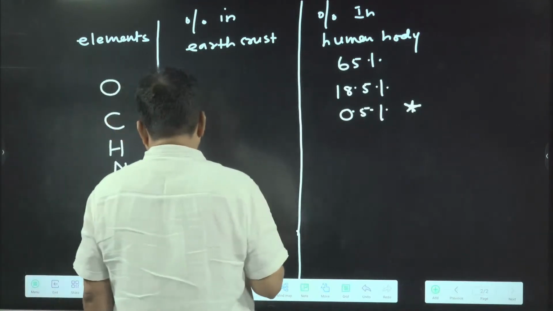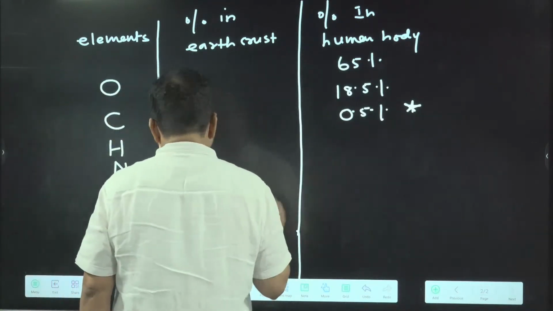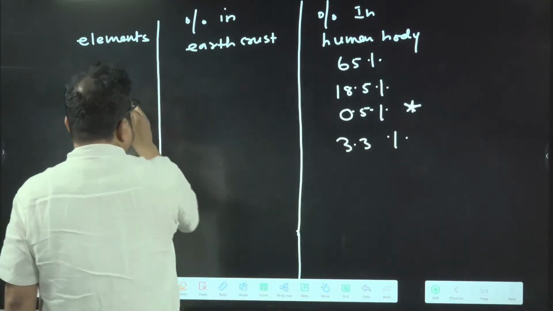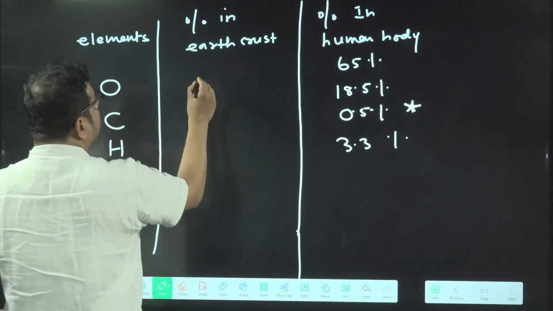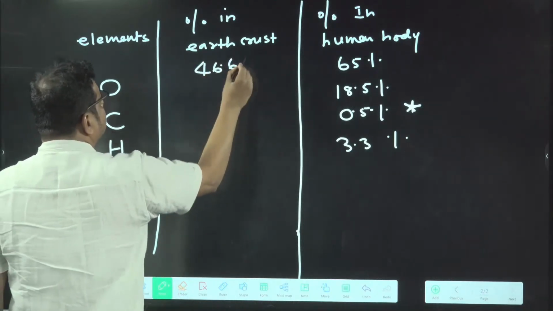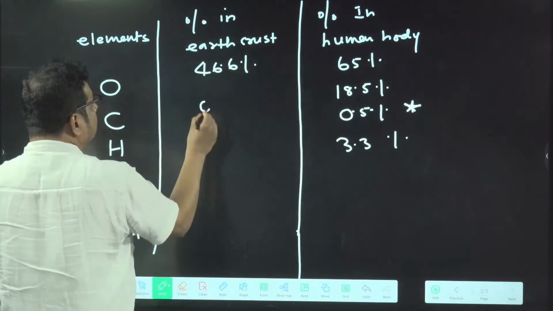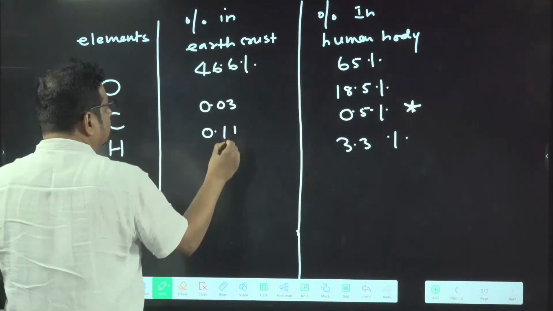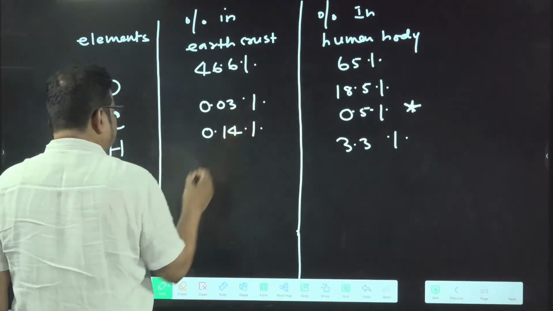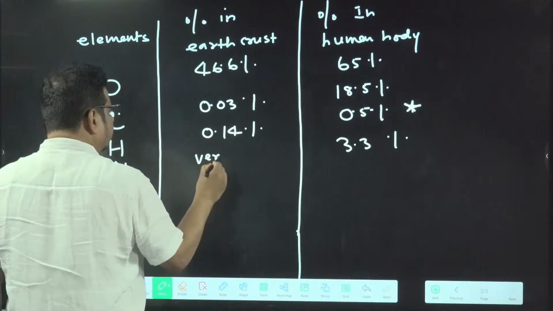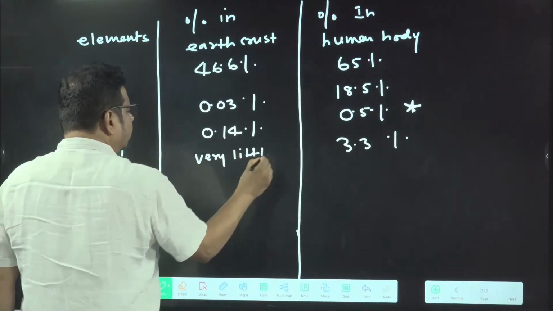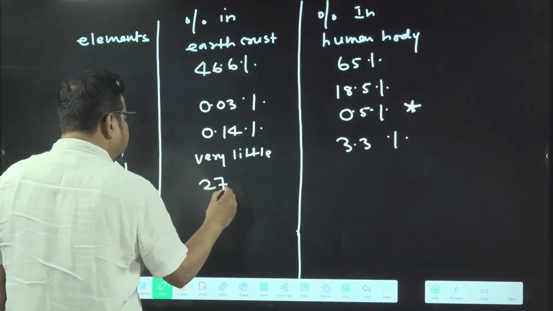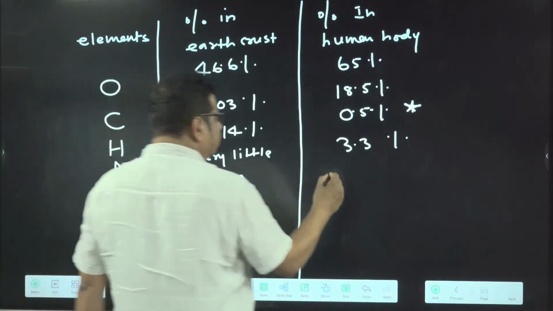If you talk about nitrogen, how much is present? 3.3%. Got the idea? And oxygen present in the earth's crust is how much? 46.6%. Carbon present is how much? 0.03%. Hydrogen present is how much? 0.14%. And nitrogen is very little. Getting the idea? Is it clear in the mind? And if you talk about silicon, it is present at 27.7%. Here it is negligible.